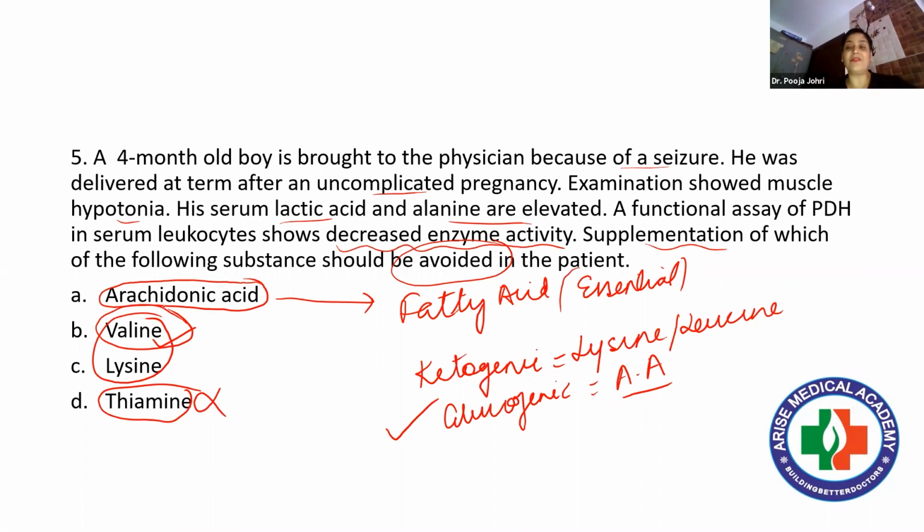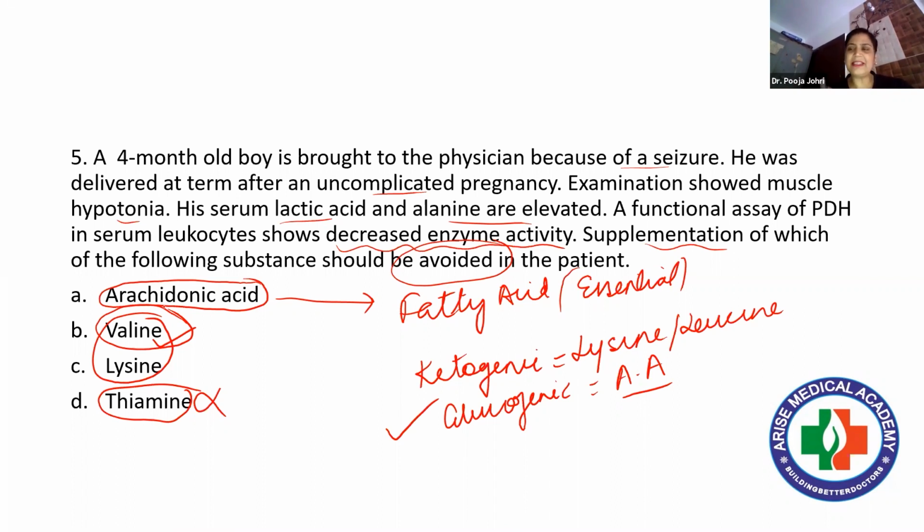Why valine? Because valine is a glucogenic amino acid. It has to be avoided. Because it will undergo gluconeogenesis, or you can say it will undergo another process, because when we study the metabolism of valine, we know that it is merging itself into one of the intermediates of TCA. So it has to be avoided.